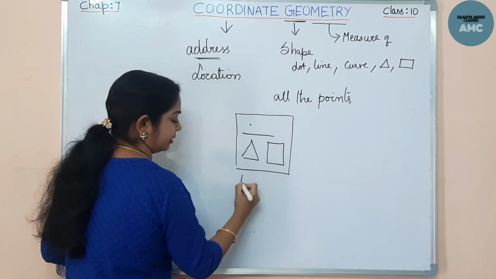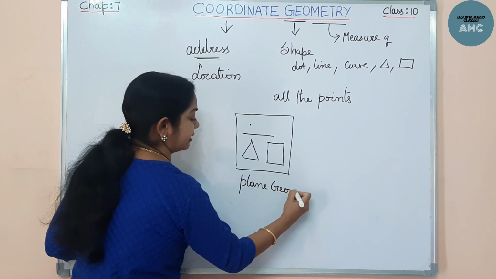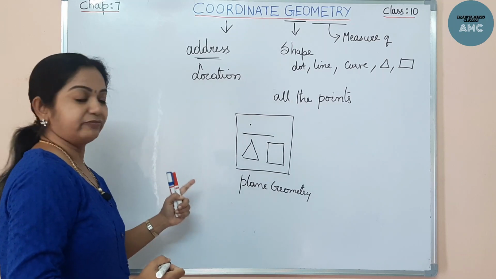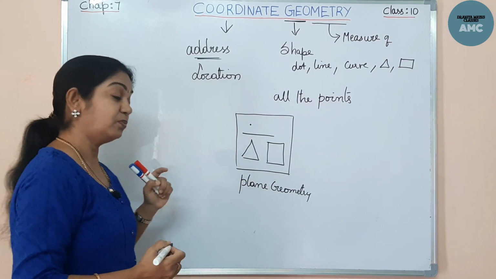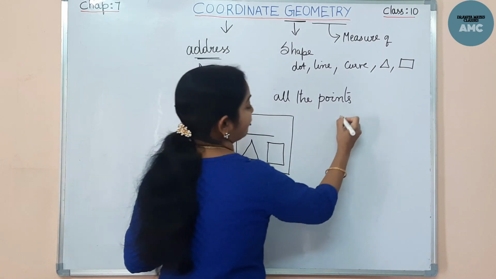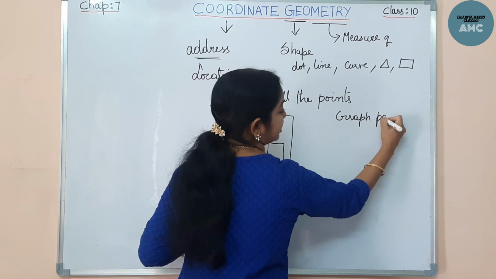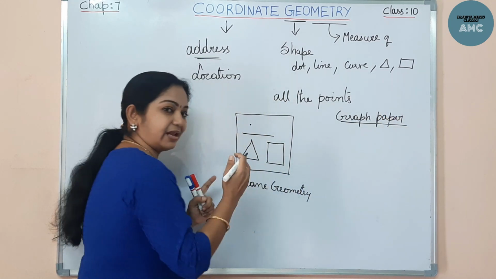This is nothing but plane geometry, isn't it? And studying these areas and drawing them using the scale and all that is called plane geometry. Whereas if I take a graph paper, a plane surface,